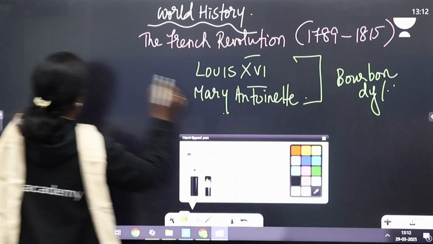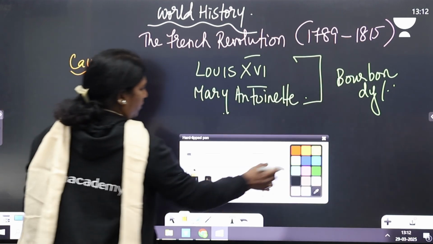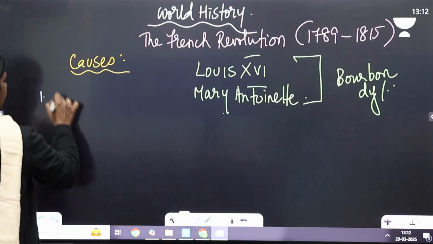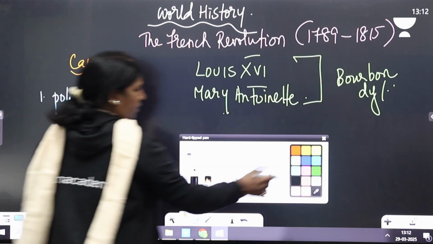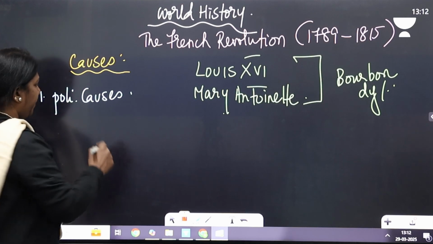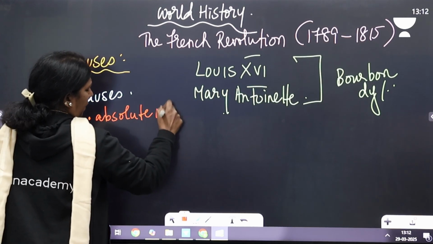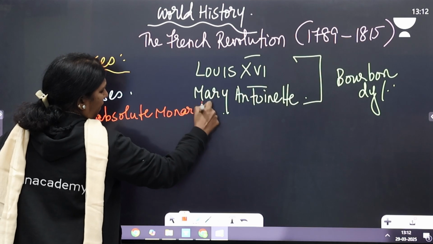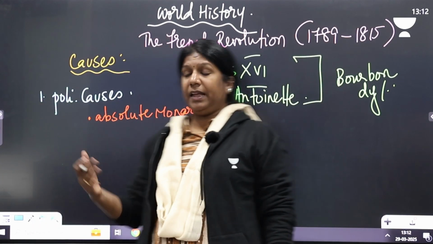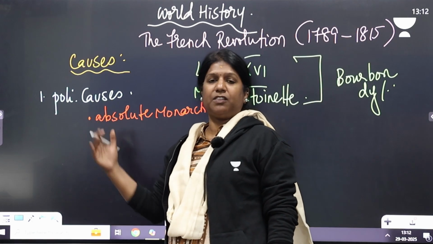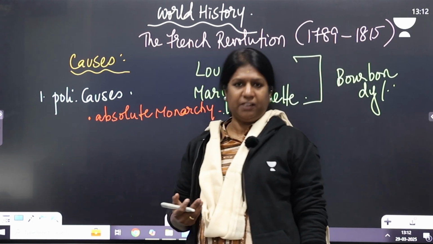If you look at the causes for the French Revolution, the first cause we may address as political causes. So, what were the political causes of the French Revolution? The first one, we could say, was the absolute monarchy. The king and the queen never had a consolidated rule in France, and they were living in a luxurious palace called the Palace of Versailles, a few kilometers away from Paris.